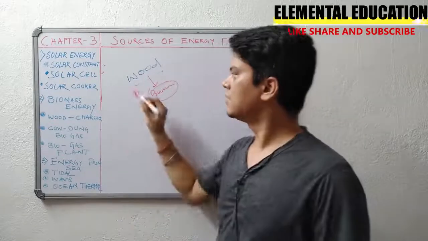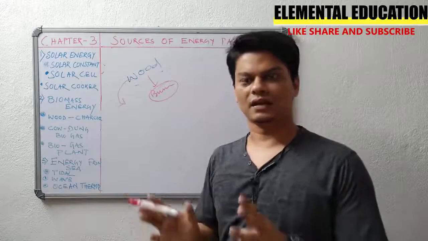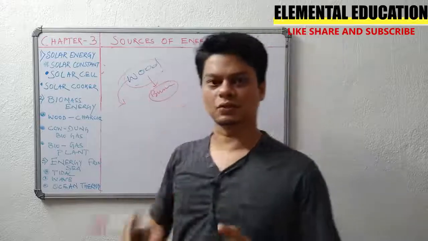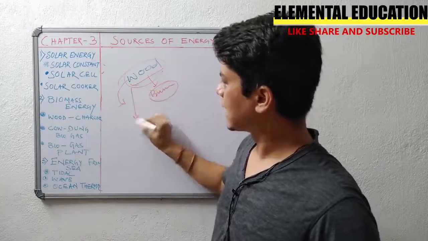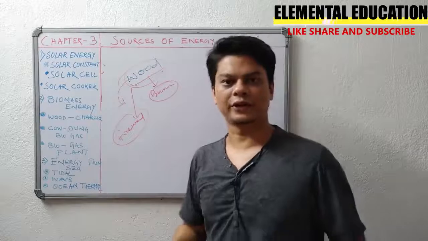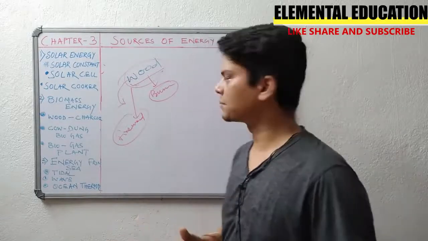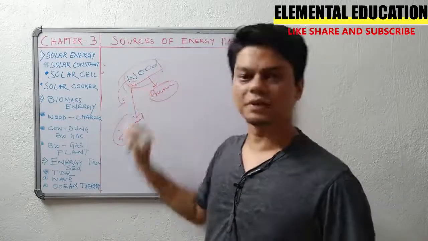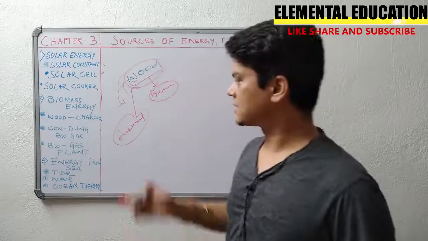Earlier, wood was used in small scale industries, before petrol and diesel, those petroleum products, became popular. We have firewood. Those woods we use for heating purposes, like heating the room in places that are very cold, not in India, but outside in some countries where it is very cold. We use wood to heat up the room, and still it is a practice, nowadays also people are using firewood.